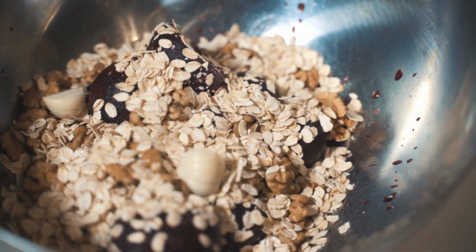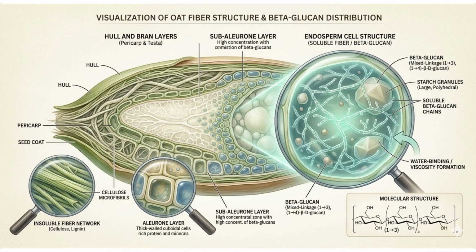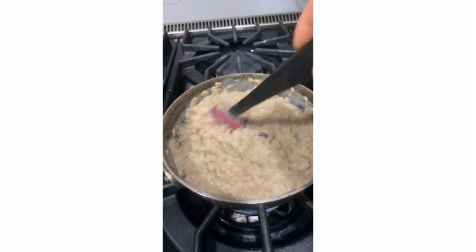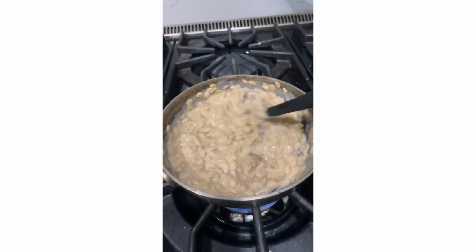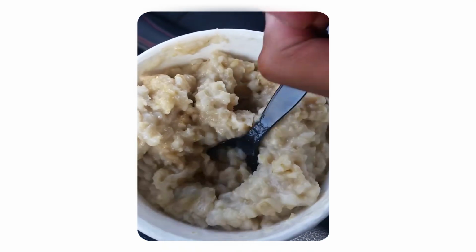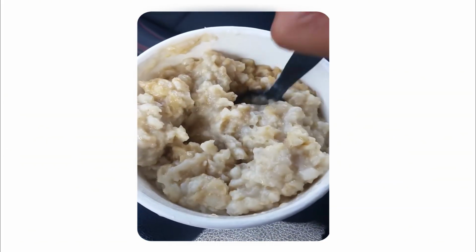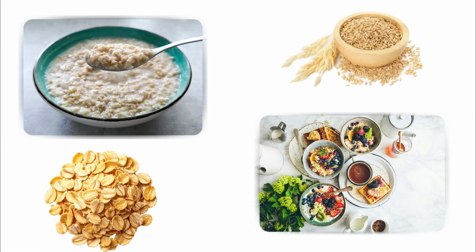Another important characteristic is their fiber content. Oats contain a type of soluble fiber that creates a smooth, almost gel-like consistency when cooked. Structurally, oats are soft, dense, and designed for slow digestion. They are less about shape and more about consistency.